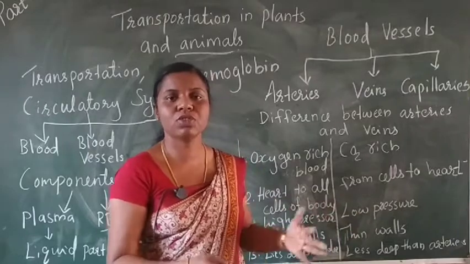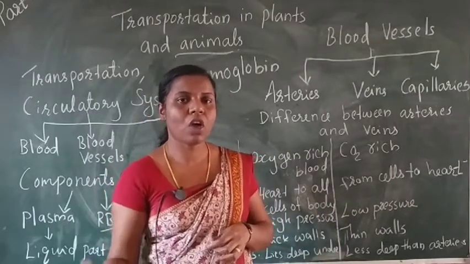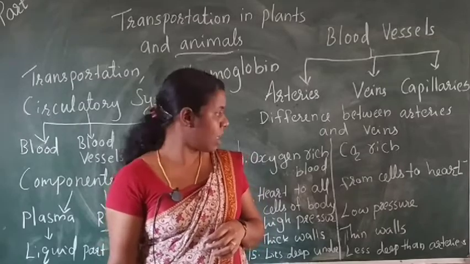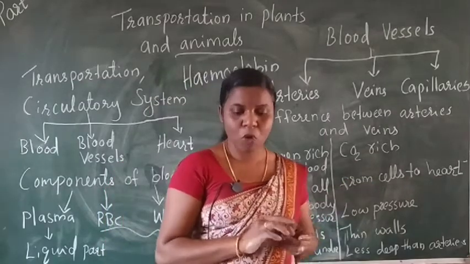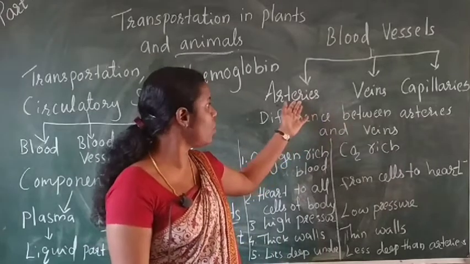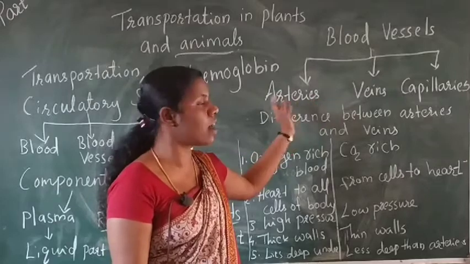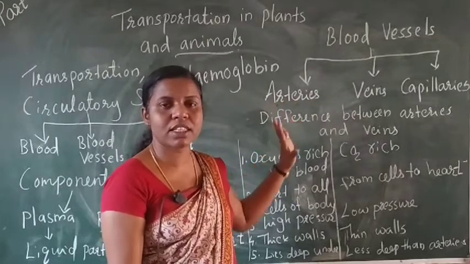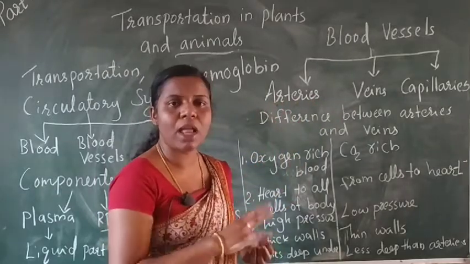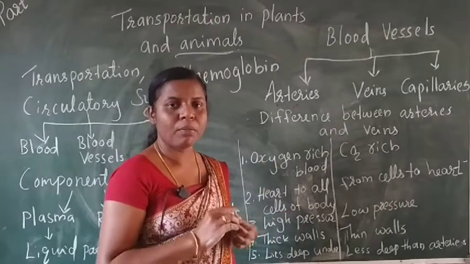These valves help to move carbon dioxide rich blood to other parts of the body. Understand this? Capillaries have thin walls and connect the arteries and veins. Their main function is to help transport all materials to the body.